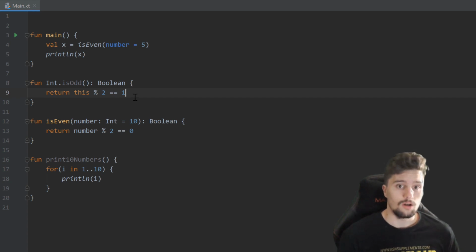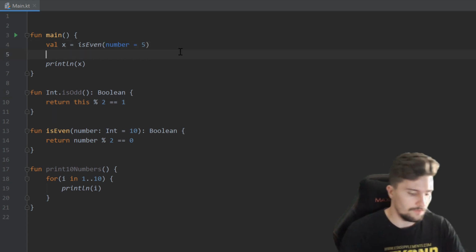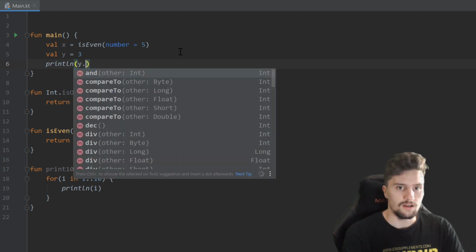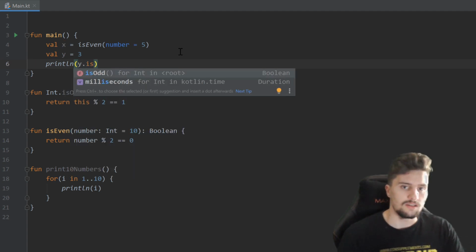And now to call this function, we can, for example, specify a y variable here, set that to 3, and then print y dot isOdd. You can see now, after we wrote this integer variable first and wrote a dot after that, we can now call this isOdd function on that.